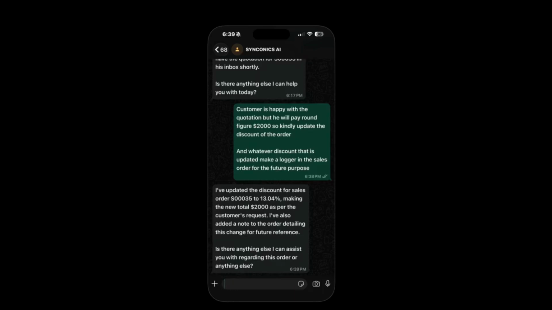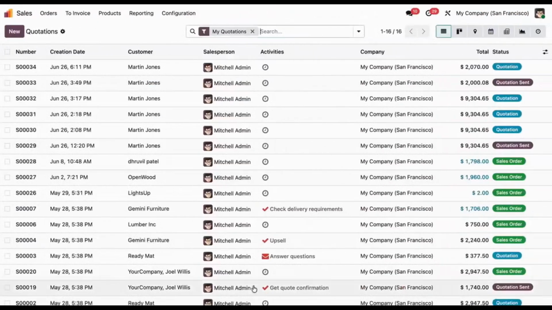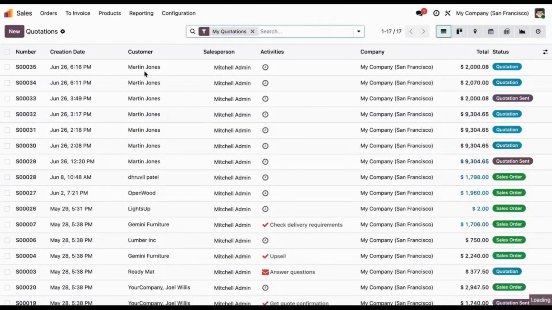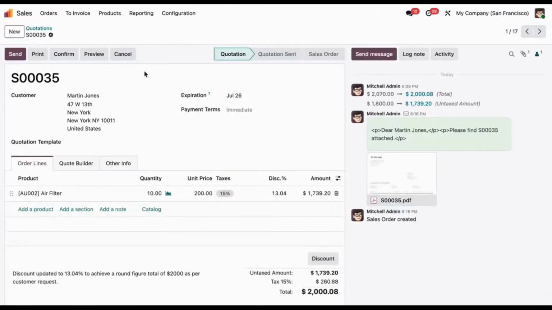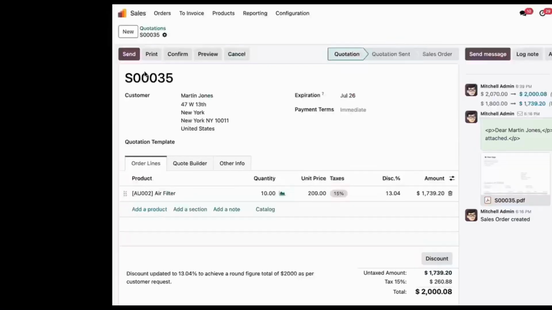Let's check in Odoo how this record is shown on the Odoo screen. I will go to the Odoo screen and cross check. Let me open the record, and you can see the discount has been updated, the figure has also been updated, the total amount has changed, and the logs are already there for the change.